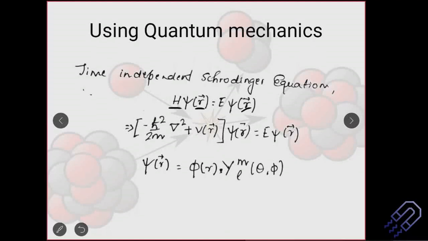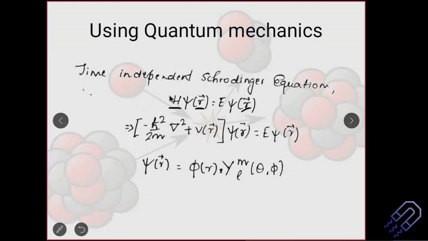So this psi r will depend on phi r, theta and phi, in general. Now you can tell me, "Sir, abhi to bola ki theta phi pe depend nahi hota." So we'll come to that. This is the general case. We'll see that we'll remove theta phi for the Deuteron case. So don't get confused.